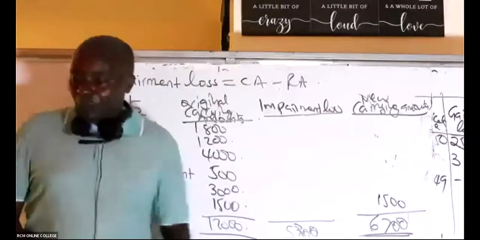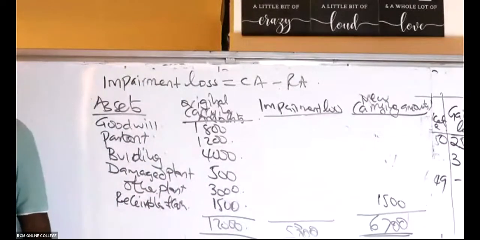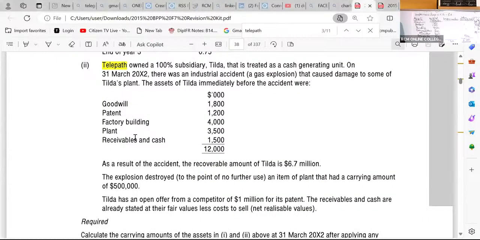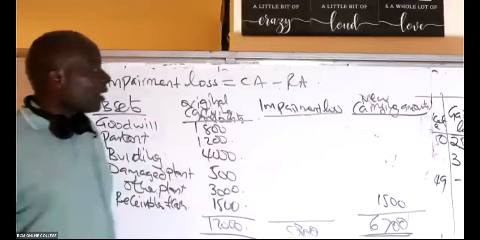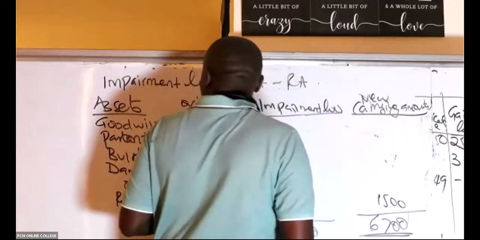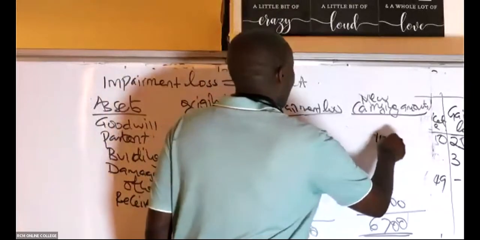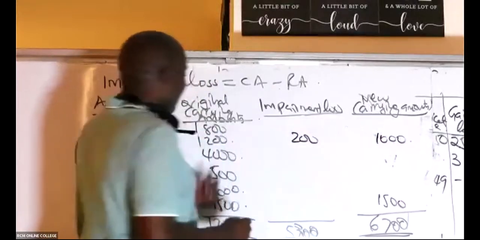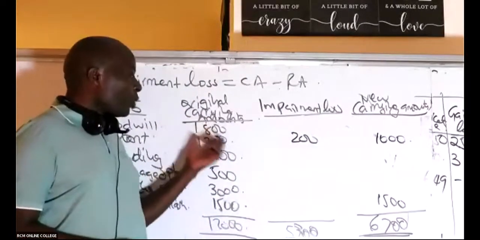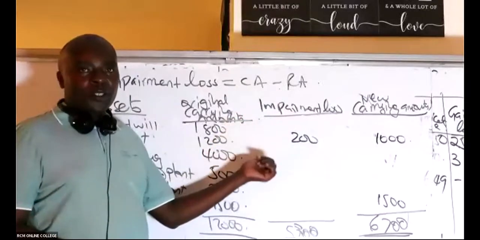And then, ladies and gentlemen, what else? The patent, yes. They have told me about patent. But for patent, I have a buyer who is willing to buy this patent. The fair value is given. For the patent, I've been given an open offer from a competitor of $1,000, because I'm cutting 3 zeros, $1,000 for its patent. So I know that the carrying amount there will be 1,000. Carrying amount is 1,000. So the impairment loss here for the patent will be 200. It was worth 1,200, but now it's worth 1,000. So you have lost 200.